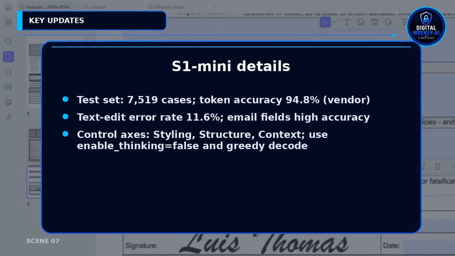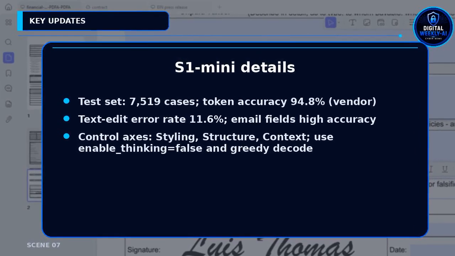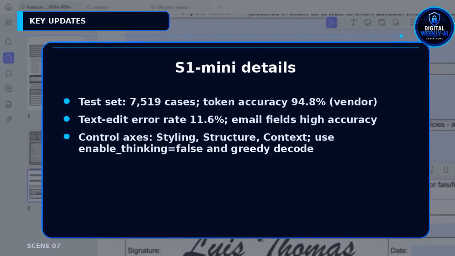Superwhisper reports test metrics on 7,519 cases. They report token accuracy of 94.8%, a text edit error rate of 11.6%, email greeting detection 99.3%, sign-off 97.9%, structure accuracy 97.6%, and exact email addresses in 92% of cases. S1 Mini uses a 3-axis control line: styling, structure, context. Enable thinking must be set to false. Decode greedily and set temperature to 0.